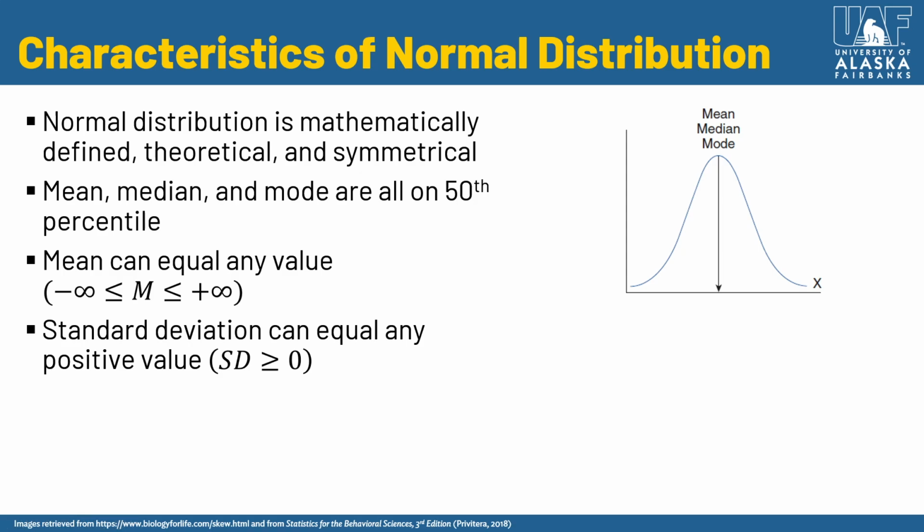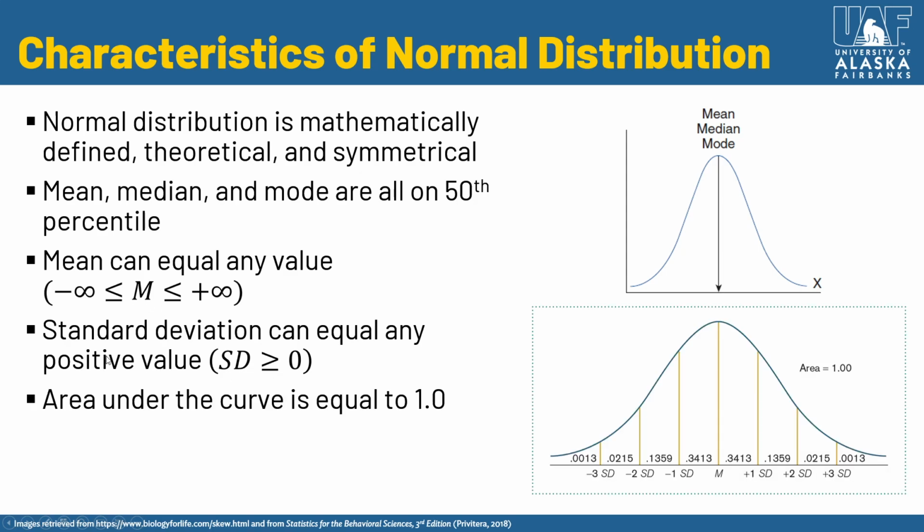And the mean can equal any value, right? It doesn't have to be one specific thing like 0. It can be really anything. You could have a normal distribution at a mean of 10,842.67. I don't know why that number came to mind, but it did. So the mean can be anything. Standard deviations can equal any positive value, right? So it's theoretical, and we're really not limited to the mean and standard deviation as long as they follow the rules of distributions in general.